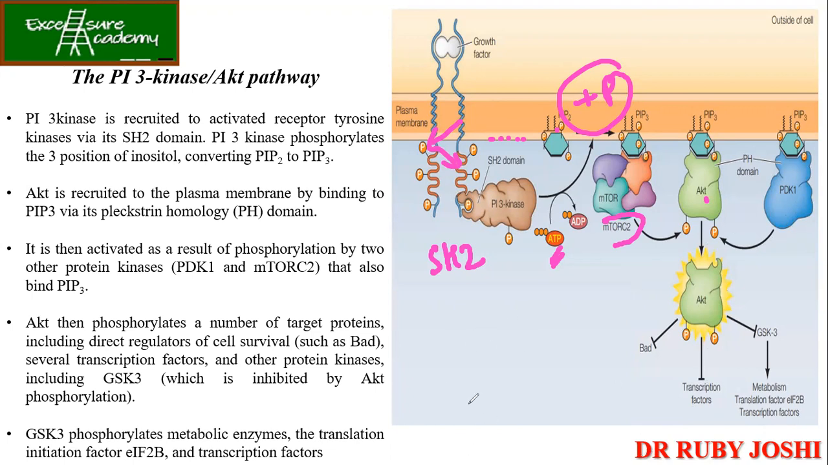ठीक है. So you can go through what we have discussed. Same thing is given over here also. So another important point given over here is that AKT then phosphorylates a number of target proteins like BAD, transcription factors, and other kinases, including GSK3, which is inhibited by AKT phosphorylation. So GSK3 यहाँ पे आपका inhibit हो रहा है. ठीक है. Because GSK3 phosphorylates metabolic enzymes, translation initiation factors and transcription factors. So depending on the requirement or depending on the signal, it is going to carry out the pathway.